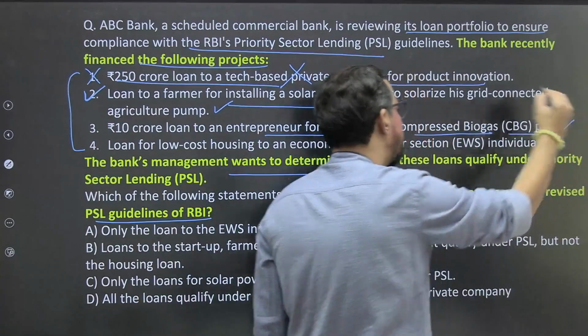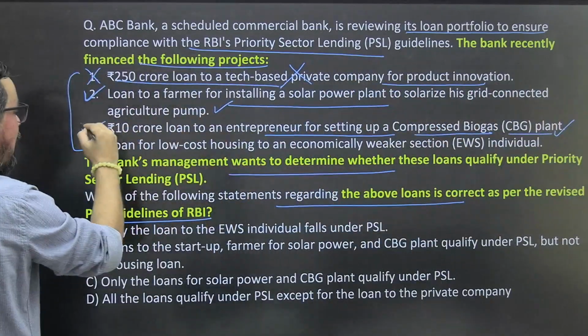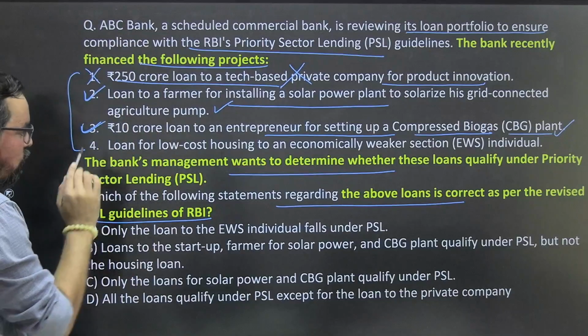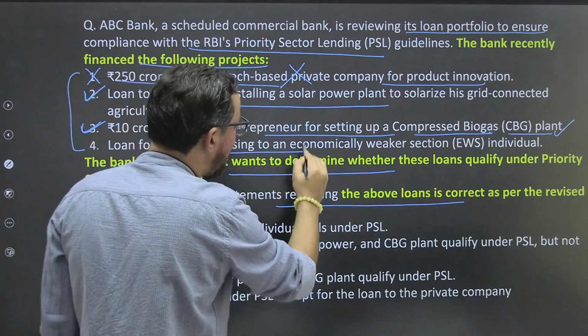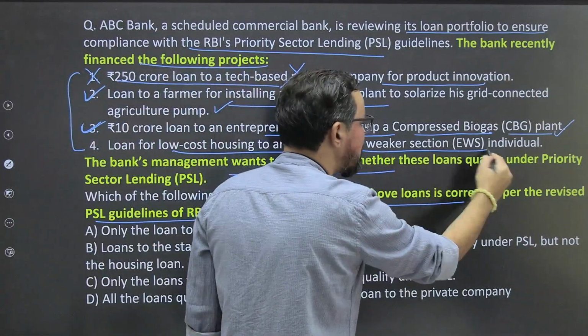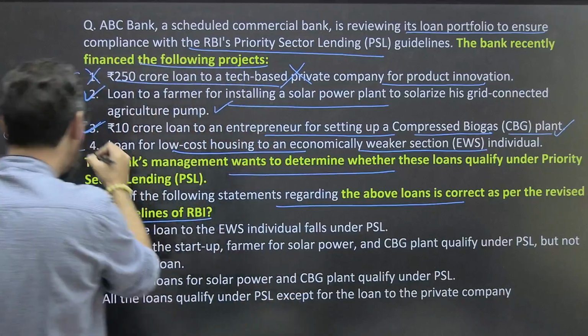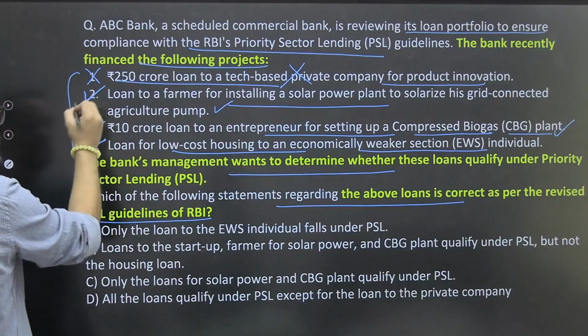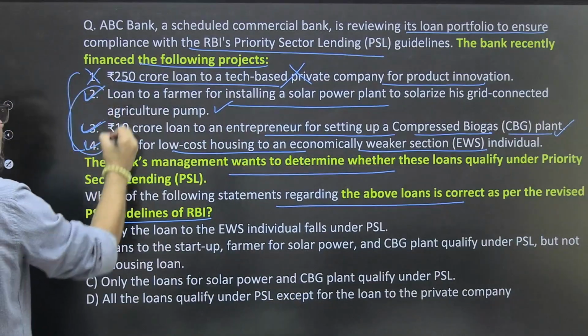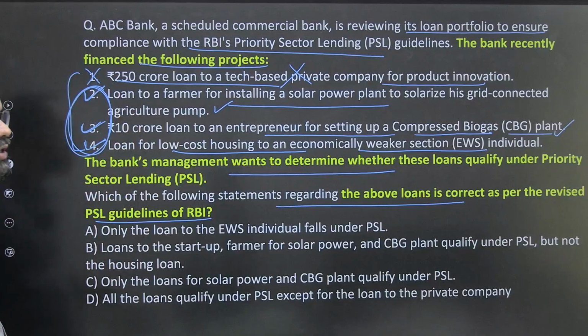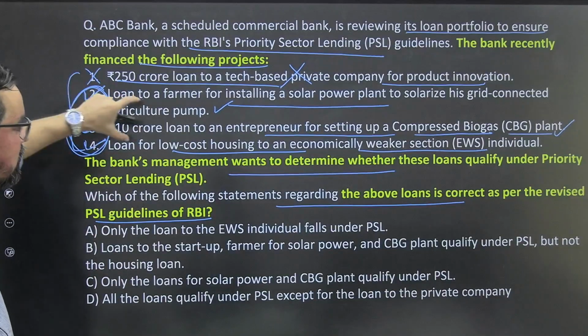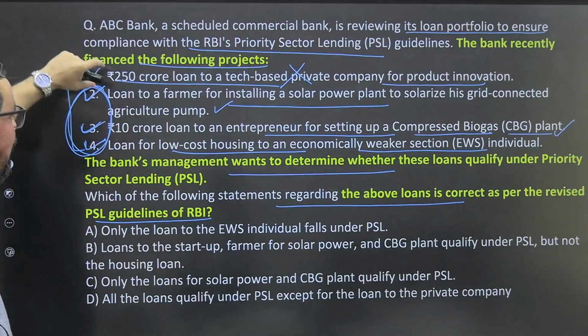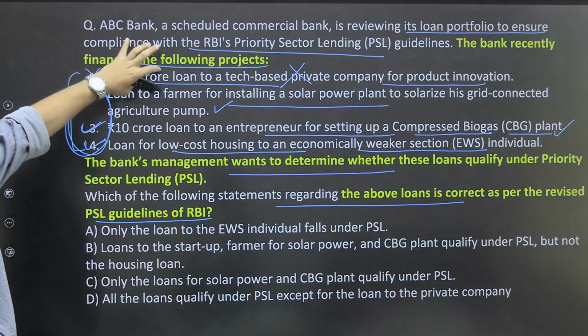Again, it is part of the PSL. Loan for low cost housing to an economically weaker section EWS individual. It is also part of this. So these three are part of the PSL. So bank can achieve PSL certificate against these three lendings. And this is not included in the PSL itself.